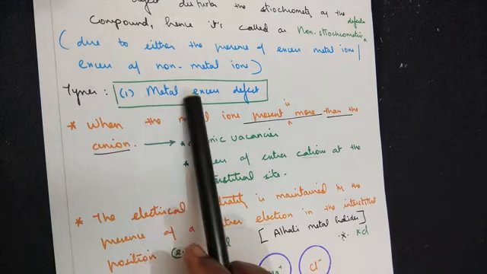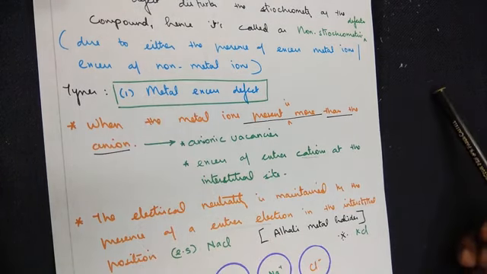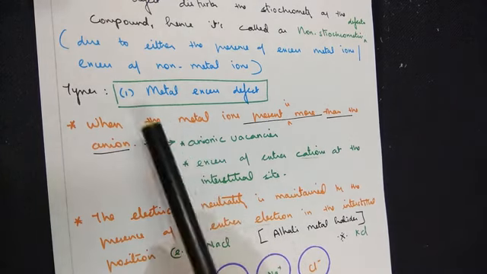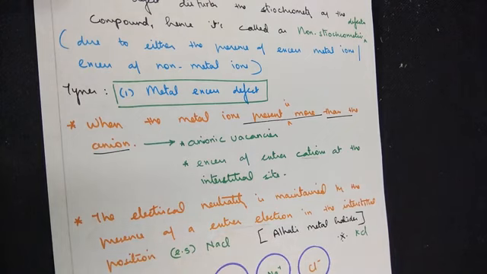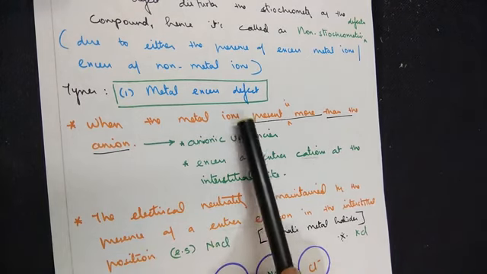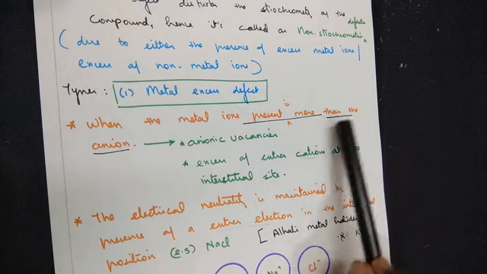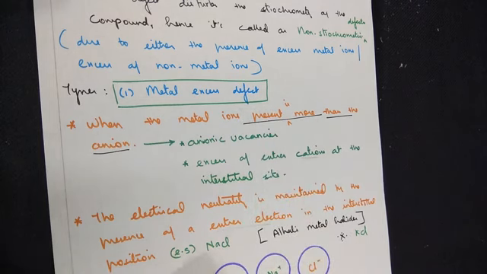Moving on to the types of non-stoichiometry defect. There are two types: metal excess and metal deficiency. Excess when you say more, deficiency when you say less. So let's see the first type. Metal excess defect, when the metal ions present are more than the anions. Now you also know metals are always positively charged.